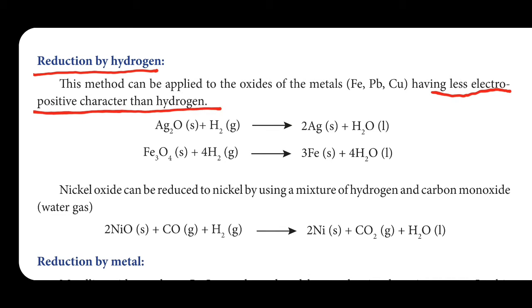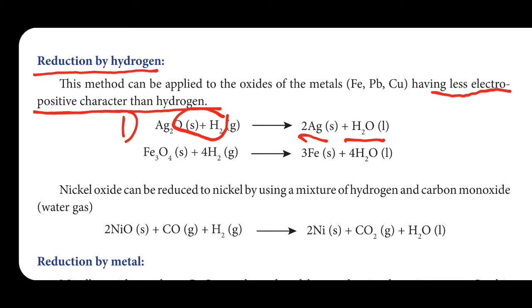Actually the reactions are very easy. See here, 2 reactions are given. In the first equation, Ag2O, that is silver oxide, reacts with hydrogen. Simply we can say H2 takes this oxygen and removes it as H2O, remaining only Ag.